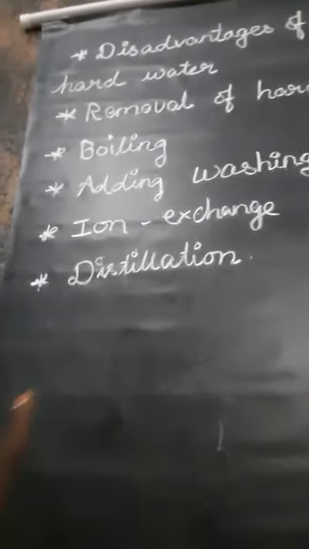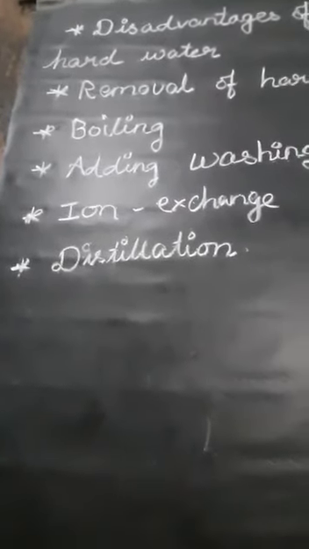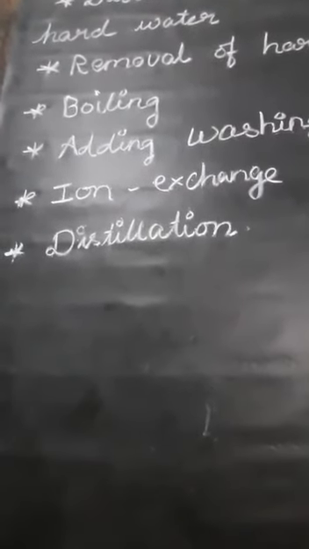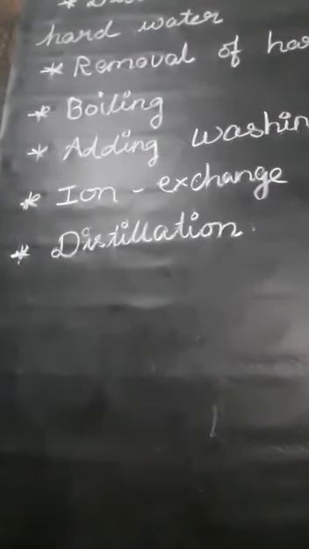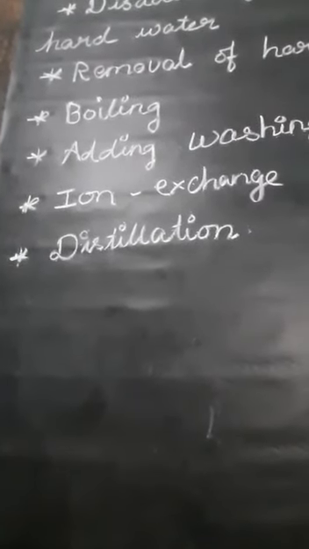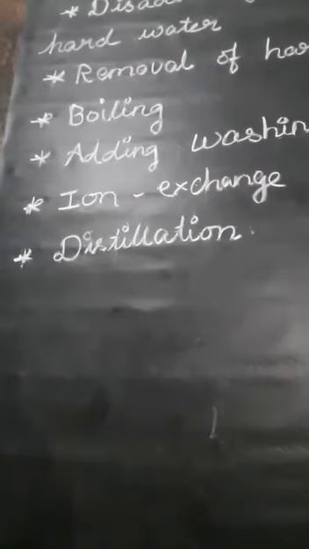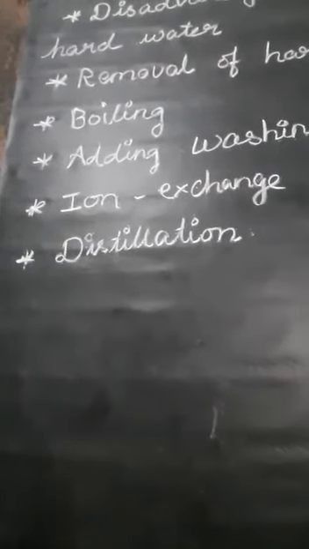Next, distillation. What is the process? Both temporary and permanent hardness can be removed by the distillation process. The water obtained after distillation is called distilled water. That is the purest form of water.